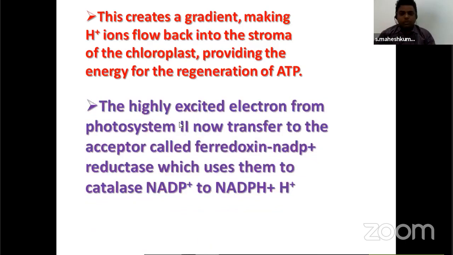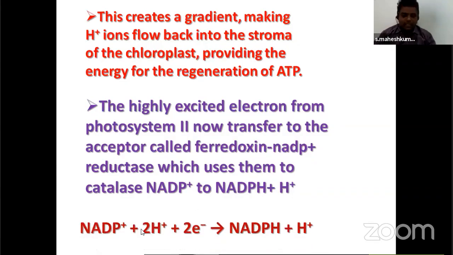So photosystem 1, when it receives the electrons, will excite them again and transfer the electrons to ferredoxin NADP reductase enzyme. At last, NADPH is synthesized. See, NADP is the oxidized form. When it receives protons from the stroma and electrons from photosystem 1, it will become the reducing agent NADPH2.